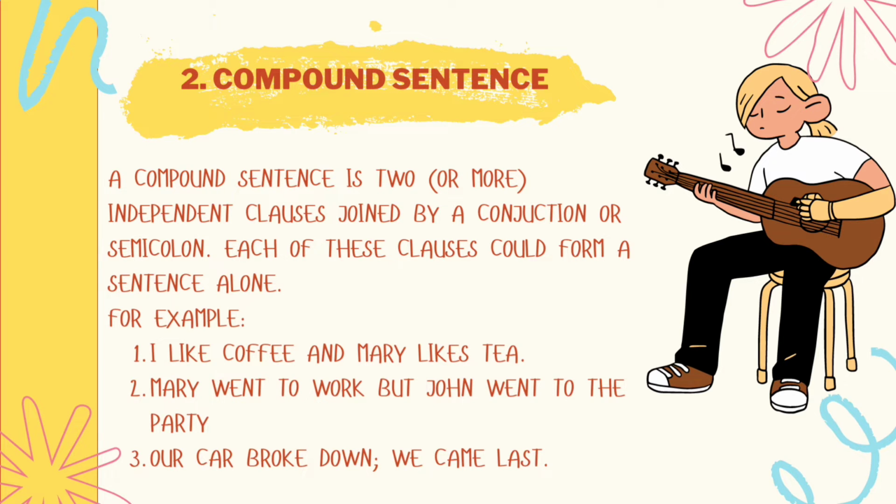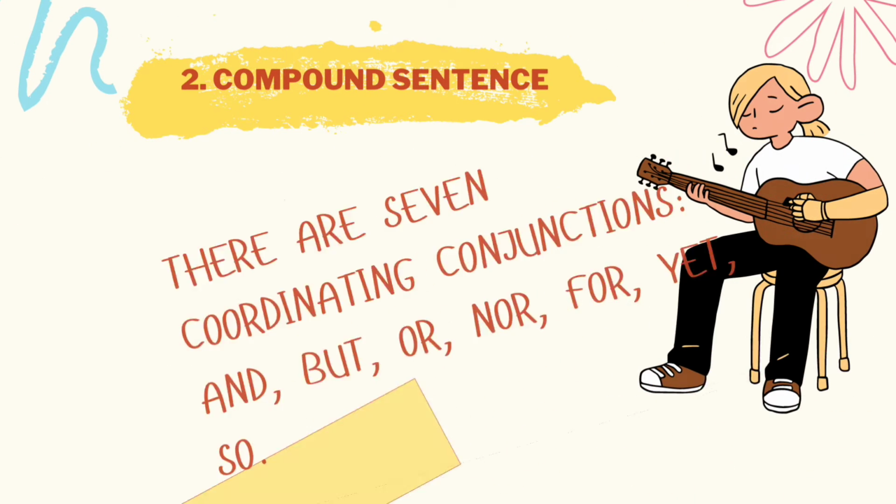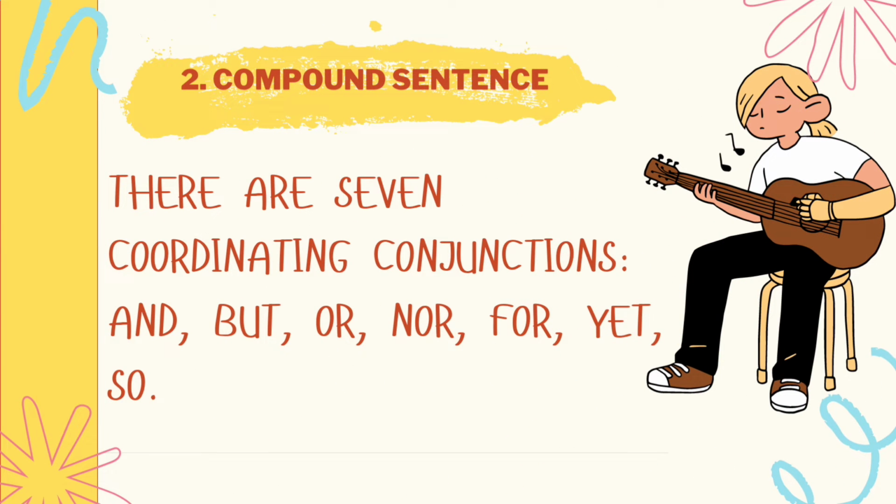Mary went to work, but John went to the party. Third example, our car broke down; we came last. These are examples of compound sentence. There are 7 coordinating conjunctions: and, but, or, nor, for, yet, so. By using all these 7 coordinating conjunctions, you can easily form a compound sentence.